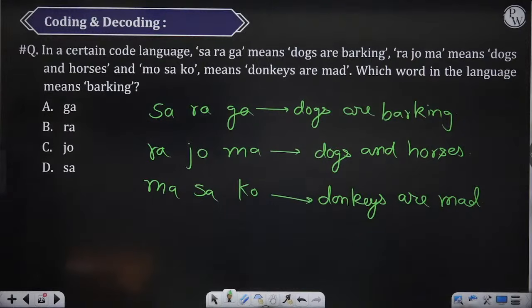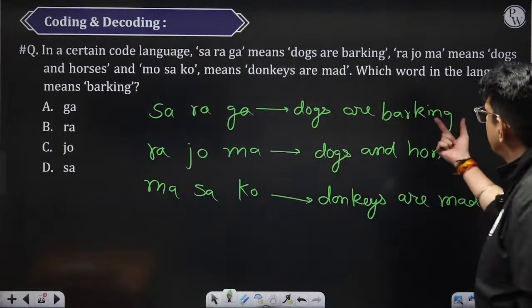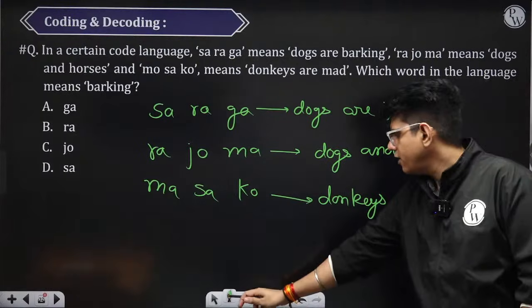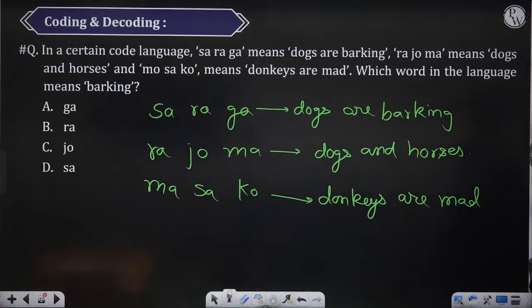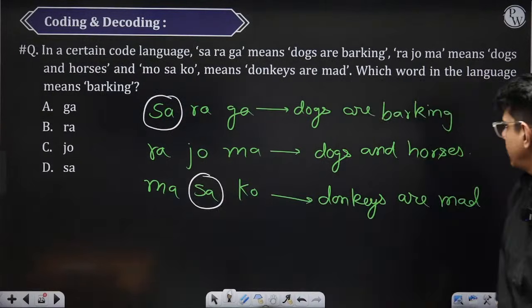So what we need to find is what is the code for barking. Either you can find barking directly और दूसरा भी कुछ तरीका हो सकता है. Try to find common things. See if you can find two common things somewhere. So here and here, sa and sa common है, first and last.